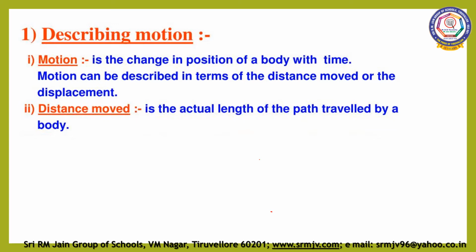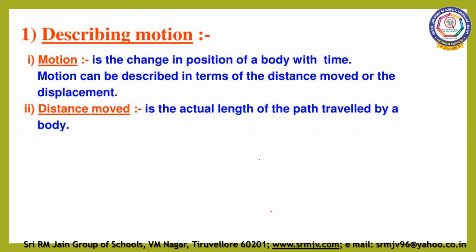Now, before getting into the topic, let us recall what we have learned in the previous class. In the previous class, we have learnt about motion and the various types of motion. What is motion? Motion is nothing but movement of an object. When do we say that the object is in motion? The object is said to be in motion if it changes its position with respect to time. Now, we are going to see the first physical quantity, that is distance.